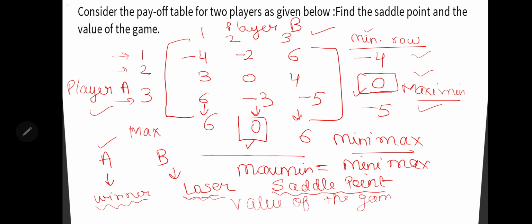So here the value of the game is 0. I hope you understand this. There are other aspects of this topic as well, so we will focus on them in another slide.